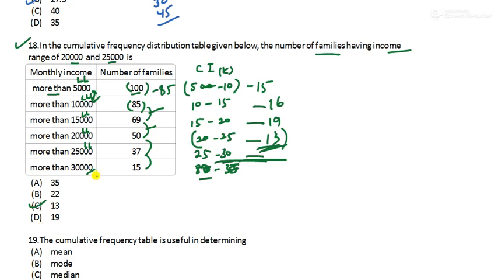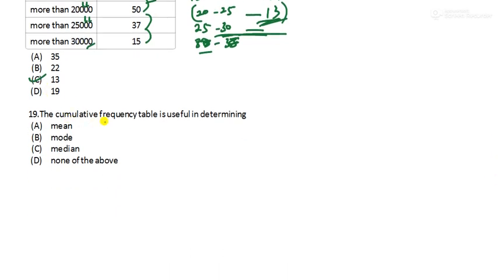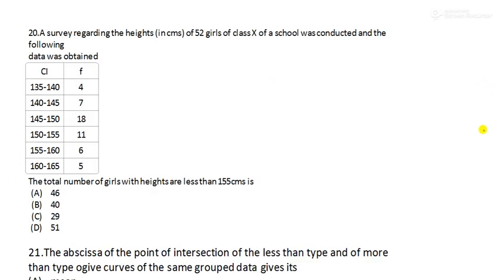Moving to our next question, question number 19. The cumulative frequency table is useful in determining what? Cumulative is required only for finding median. Option number C will be the right answer. Next is question number 20.